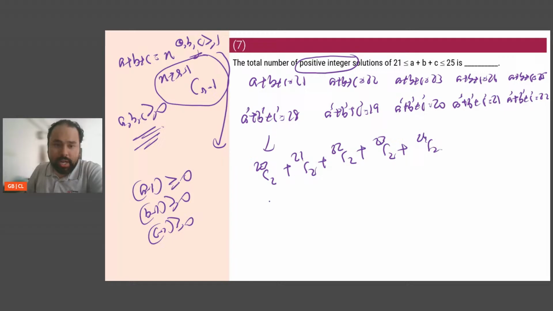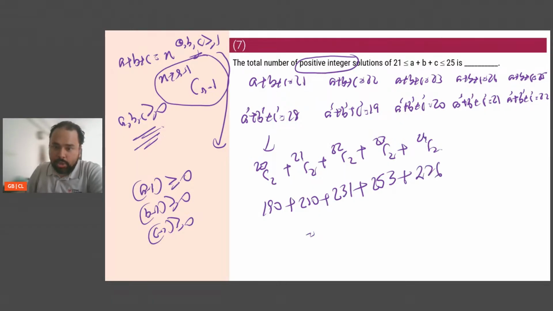This is 20 into 19 by 2, so 10 into 19, which is 190. 21 into 20 by 2, so 21 into 10, which is 210. 22 into 21 by 2, so that's 11 into 21. 10 into 21 is 210 plus 21, so 231. 23 into 22 by 2, that's 23 into 11. So 23 into 10 is 230 plus 23, 253. 24 into 23 by 2, that's 12 into 23. That's 230 plus 46, 276.